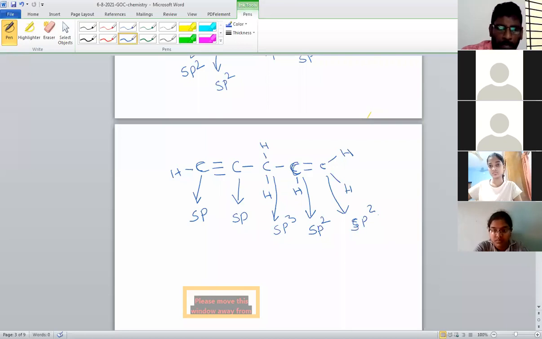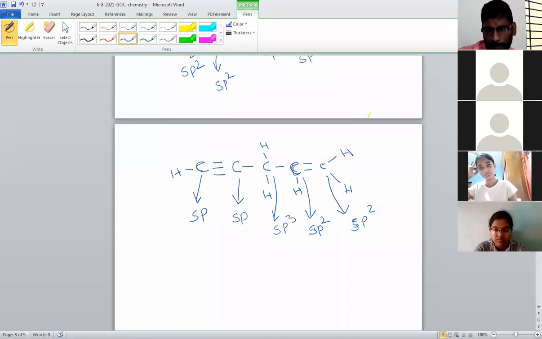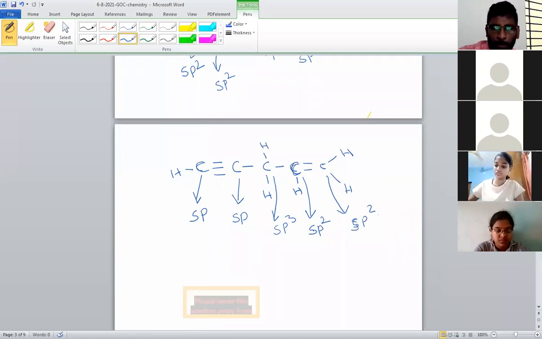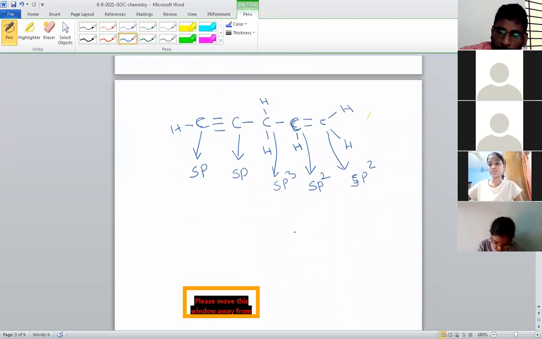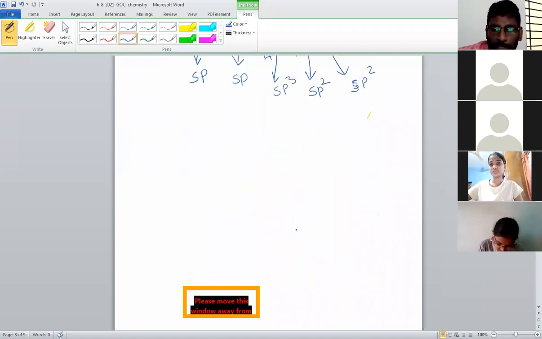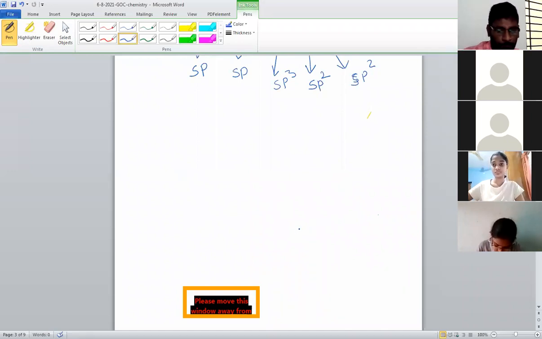Wherever carbon contains only three hybridizations: sp, sp2, sp3. So it depends on which bonds are present on carbon, which types of bonds. Single bonds are present, double bonds are present, or triple bonds are present. Based on that, its hybridizations we have to remember.